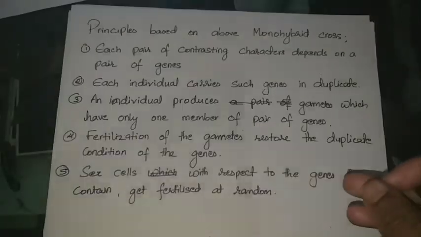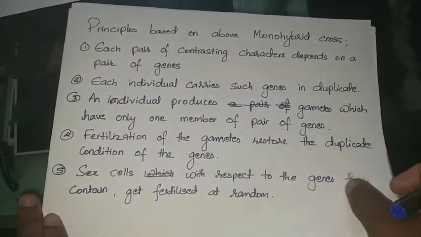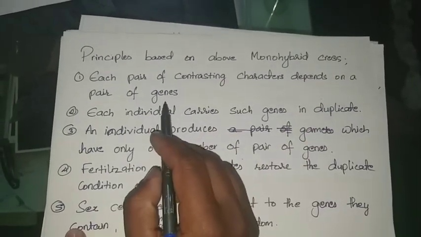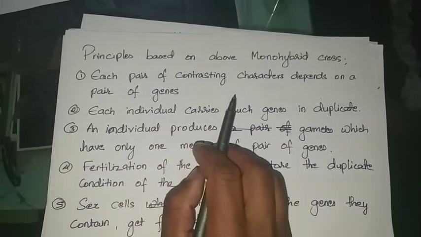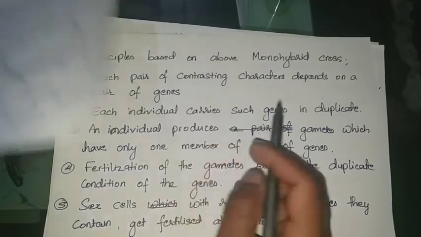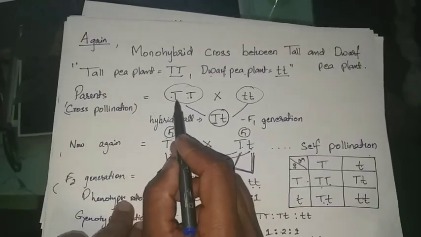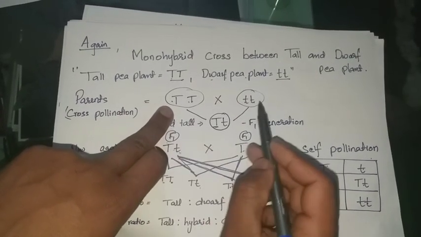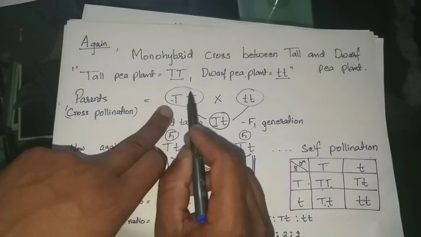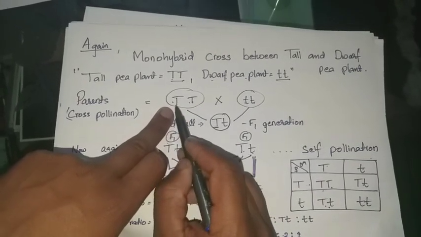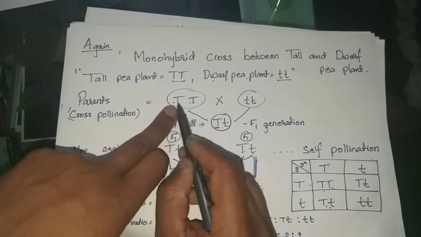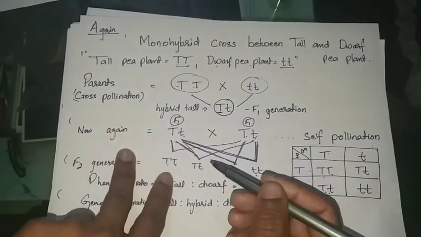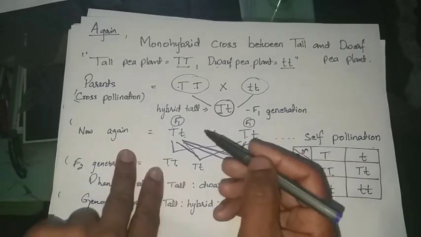Now what are the principles based on the above monohybrid cross? So what we learned: each pair of contrasting characters depends on a pair of genes. As I already told you, in monohybrid cross we have seen that this is a contrasting character, that means a pair of genes, TT, that is pure tall, and tt is pure dwarf. They depend upon the pair of genes. This is a pair of genes. If both of them are there, then the plant will restore its own original height.